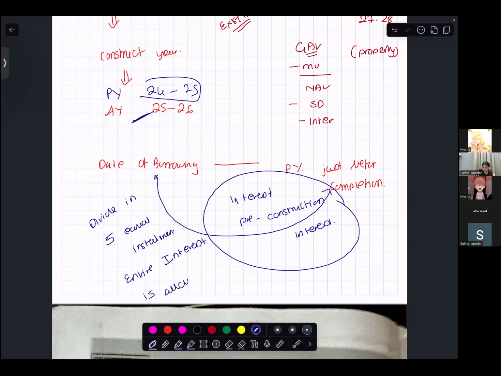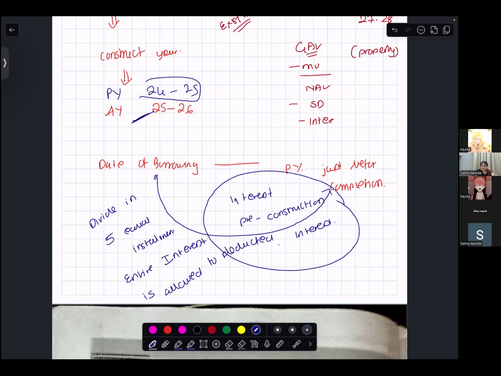So that means you have two interests that are allowed to be deducted. The pre-construction period interest, the entire thing, but you can divide it into 5 equal installments, and every year 1/5 will be allowed. Whatever the interest amount is, we don't care. The entire interest is allowed to be deducted under section 24(b).